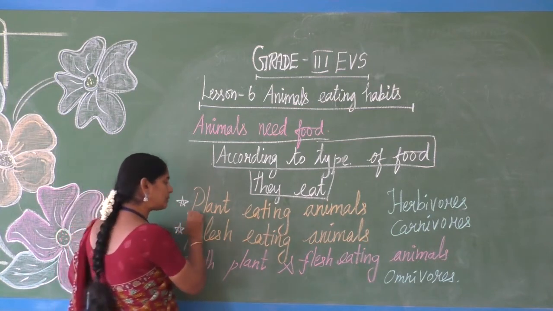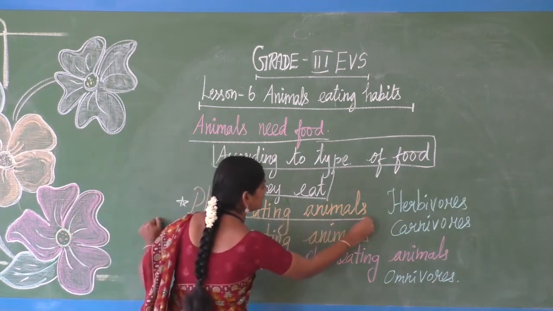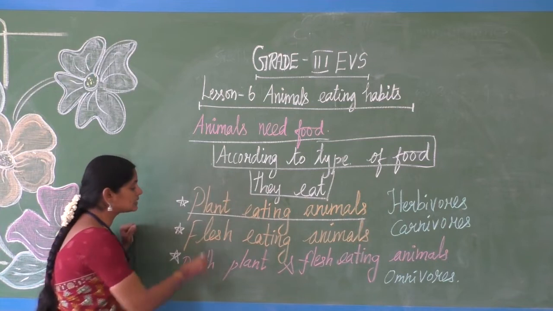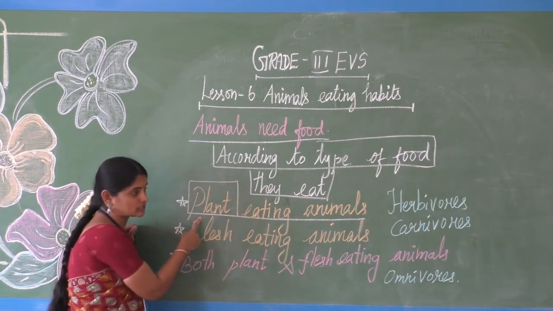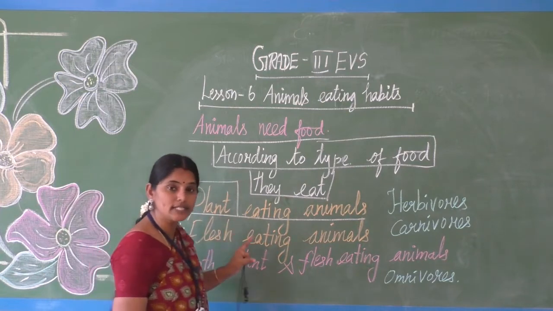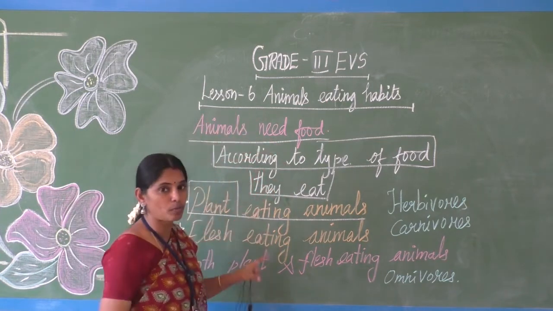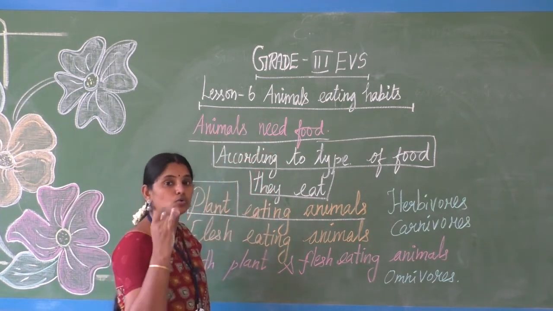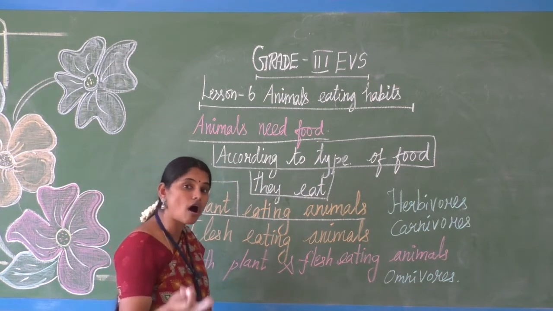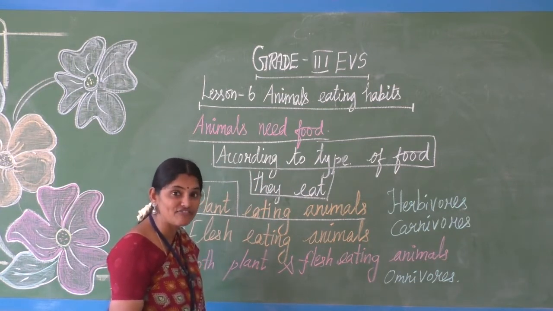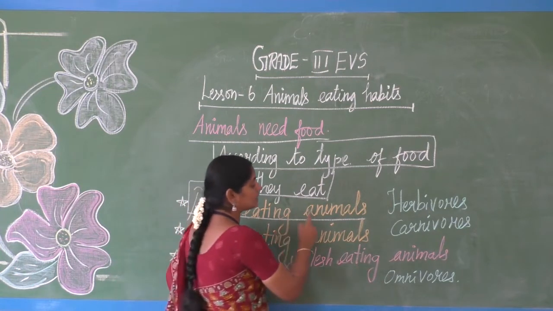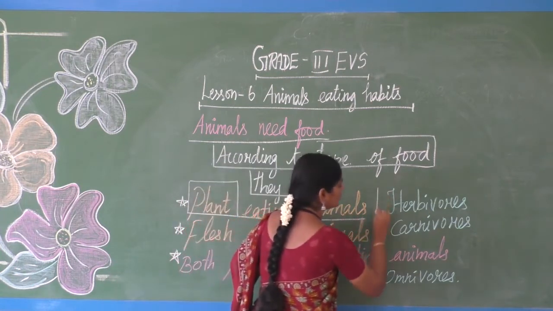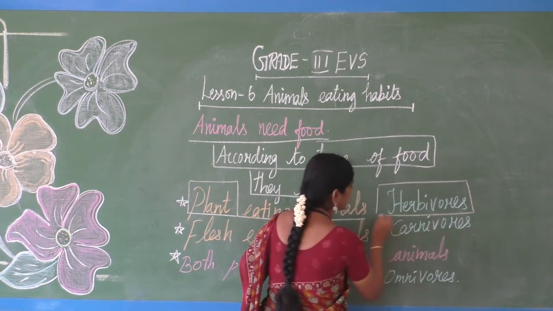First, plant eating animals. Those animals, cow, goat, buffalo, horse, giraffe, elephant and all, come under this group. Plant eating animals, what name can we call them? Herbivores.